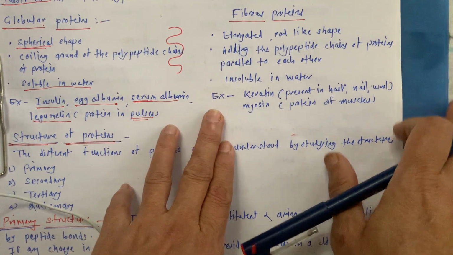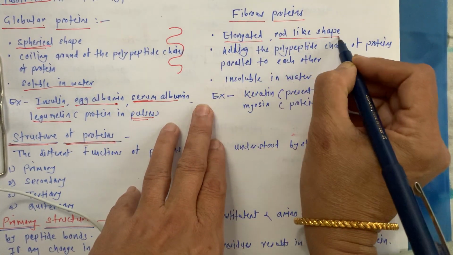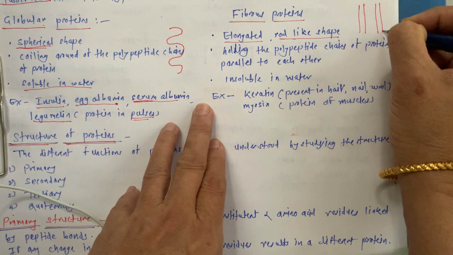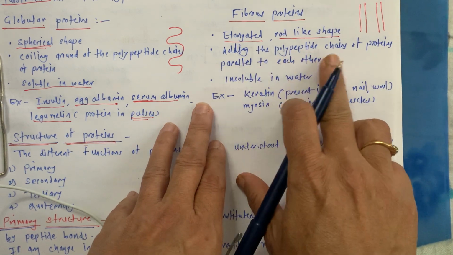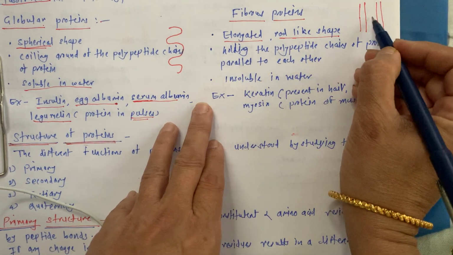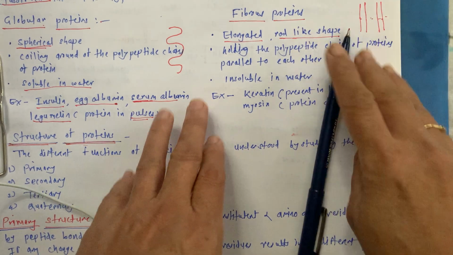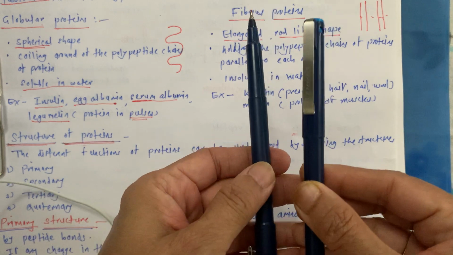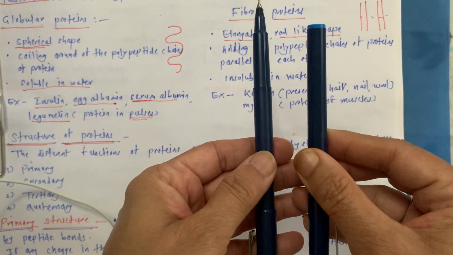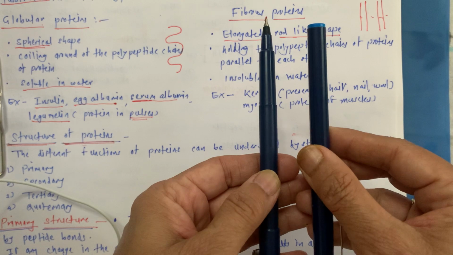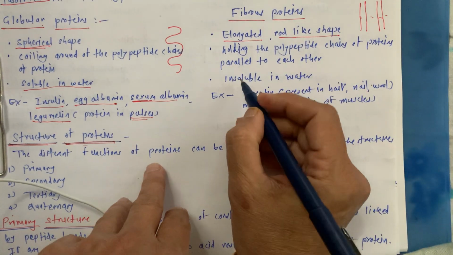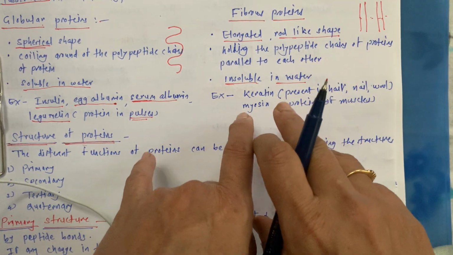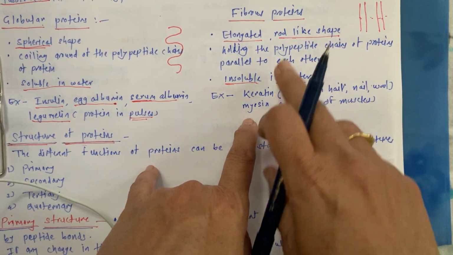Then fibrous proteins. These are of elongated rod shape like this. These rods hold the polypeptide chains of proteins parallel to each other, like this. So this is our fibrous protein, and these are insoluble in water.